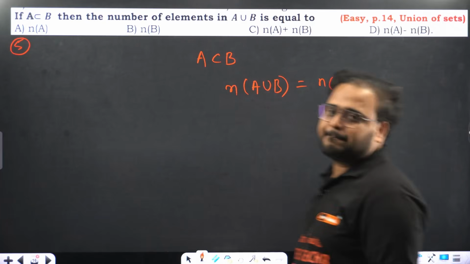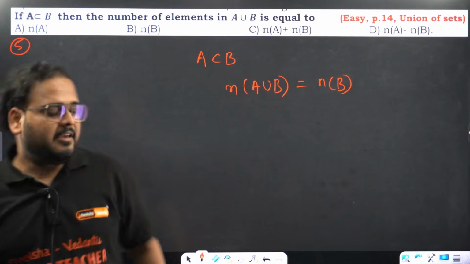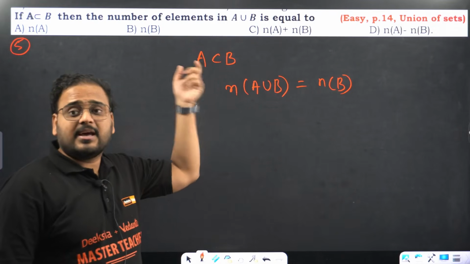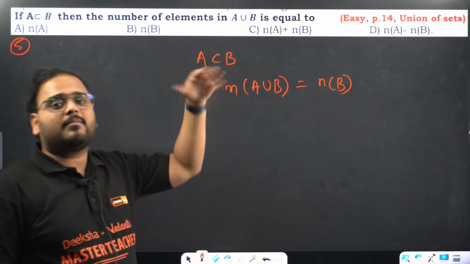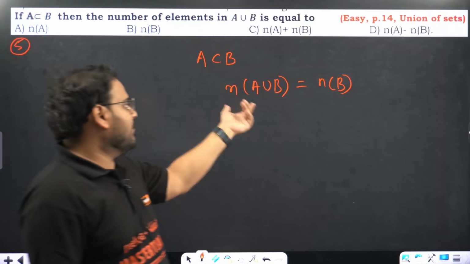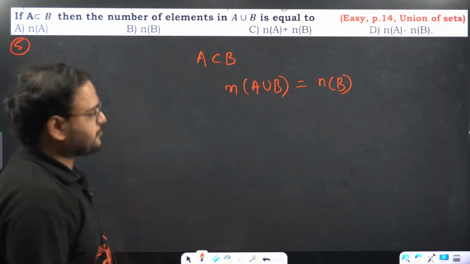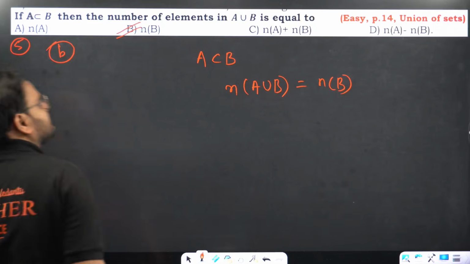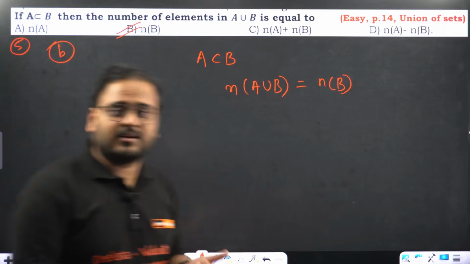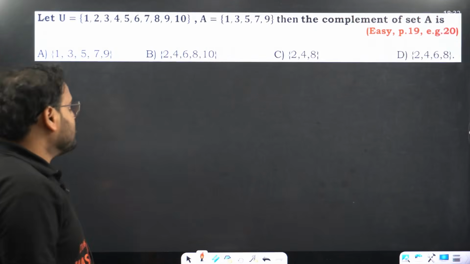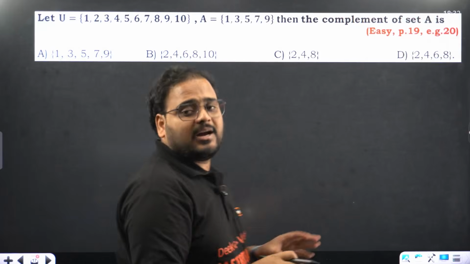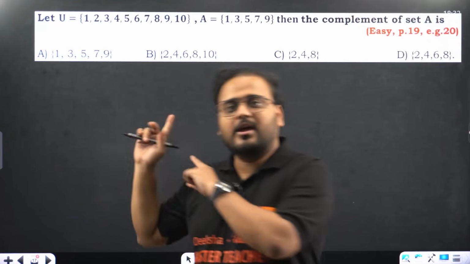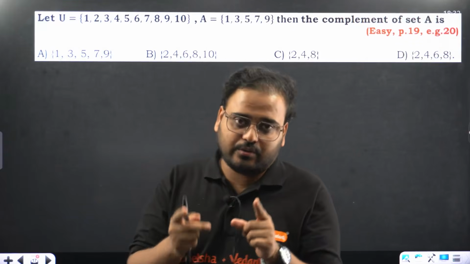Last property: if A is a proper subset of B, meaning A is smaller than B, if you take the union, directly B will come. So the answer is n(B). If you know the property, the direct answer will come, and they're all important. That's why I said download the class notes from your all-in-one page.